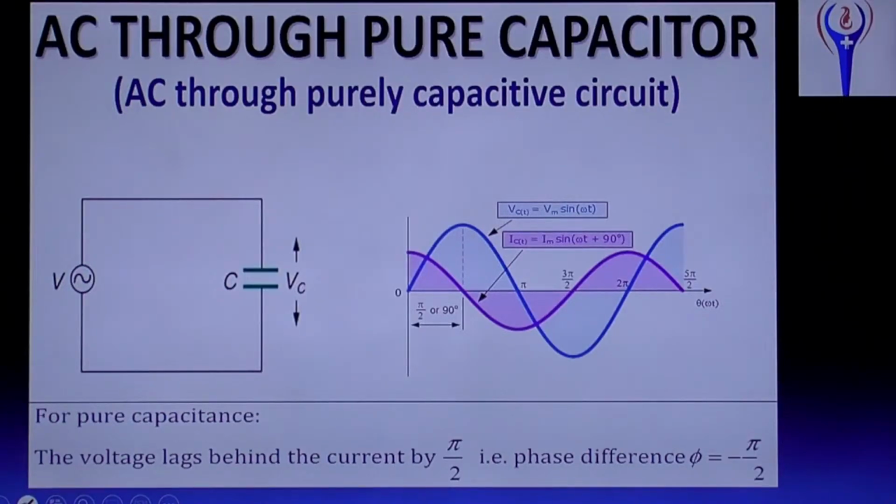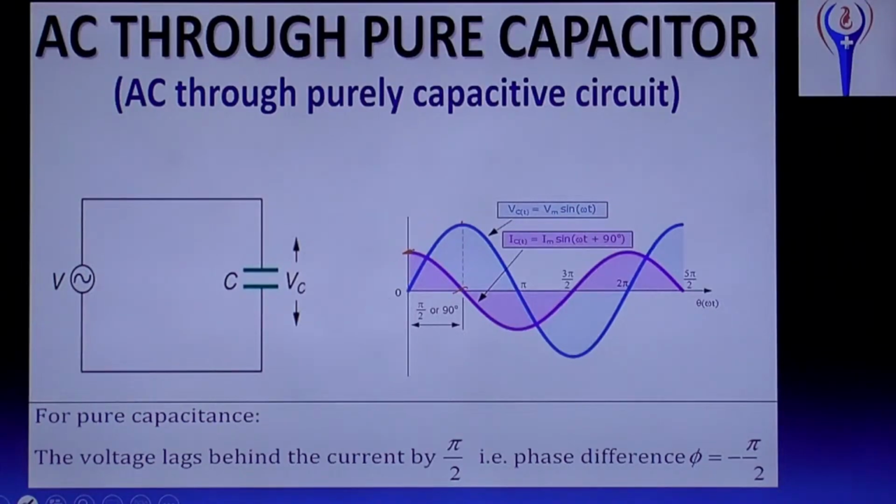And when the AC voltage is connected with a capacitor C, then for a pure capacitor, voltage lags behind the current by pi by 2. See how is it? When voltage is 0, current is where? Plus pi by 2, maximum. And when voltage reaches maximum, current comes to 0.